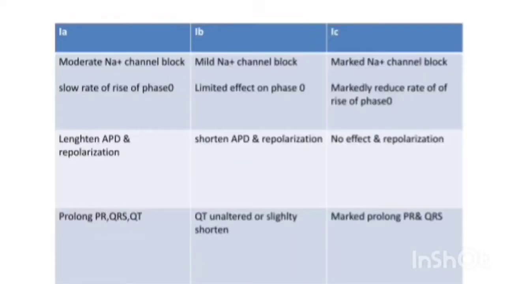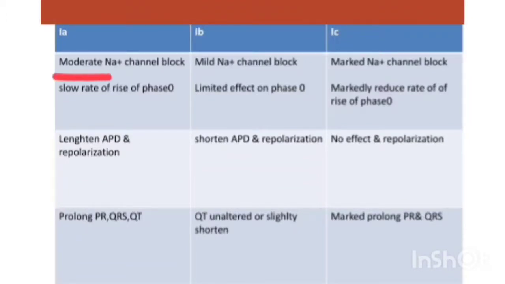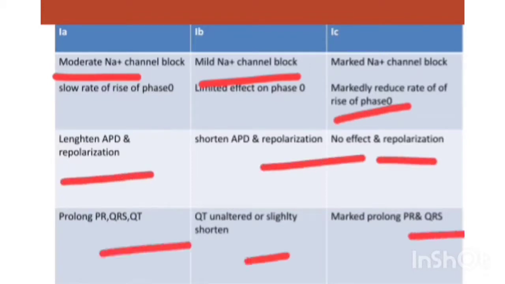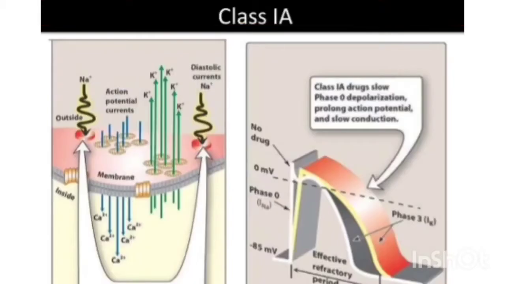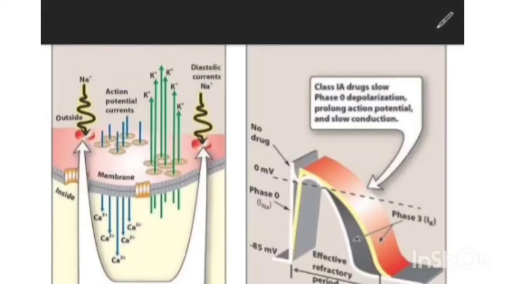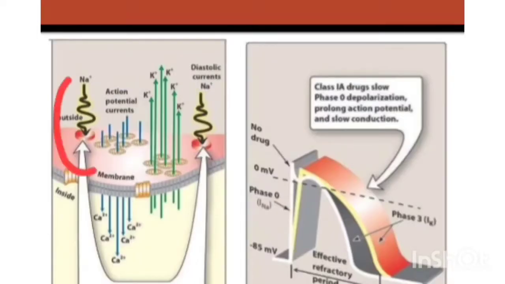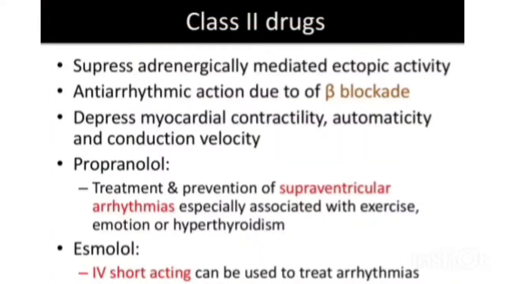So moving on to the differences: moderate sodium channel block, mild sodium and calcium channel block, and the different effects that we already described in the action potentials. We can remember about it. Now moving to class 1, that will be so simple. We can remember that sodium channel blockers are used in these conditions, and quinidine, procainamide, disopyramide block the open and inactivated sodium channels.